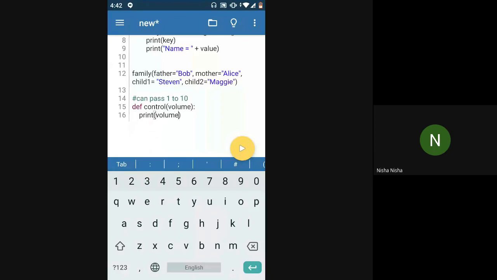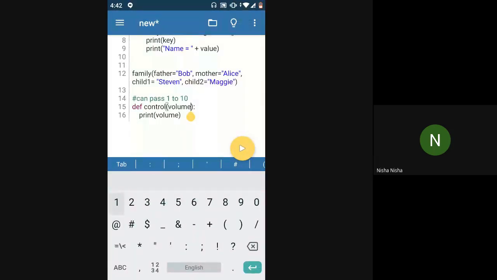Okay. So here, there is some default value, which means if the user does not give any preference, like if you're just switching on the radio, you're not turning the volume button at all. You're just switching on the radio. In that case, the radio should get switched on with a default volume, right? So in that case, the user is not giving any input, so it has to consider the default input. So similarly, if you have a function and while calling the function, there is no argument to be given to the function because you did not get any input from the user.